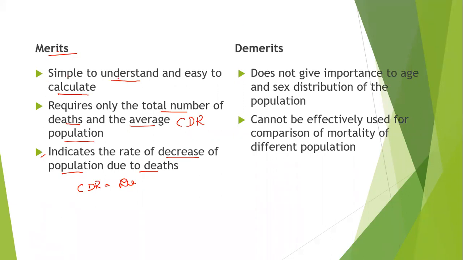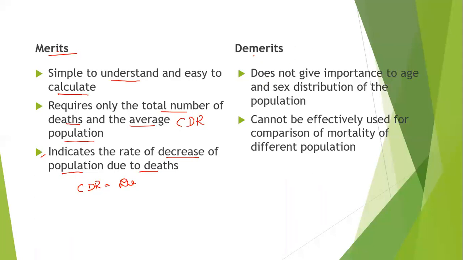So first one, it is very simple to understand and easy to calculate, and second one, we require only the number of deaths and the average population, and the third one is it will help us to find what is the decreasing rate of the population that is occurring due to death.